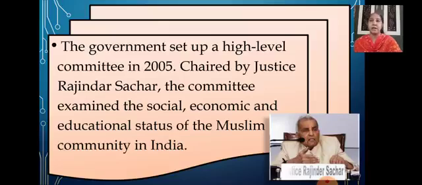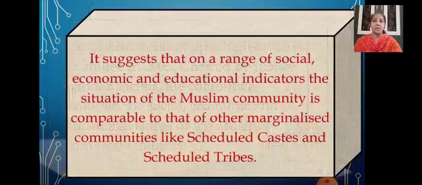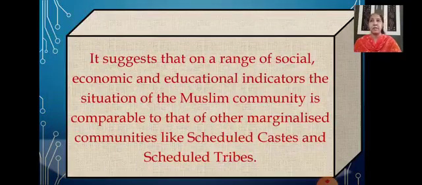It suggests that on a range of social, economic, and educational indicators, the situation of the Muslim community is comparable to that of other marginalized communities like the Scheduled Castes and the Scheduled Tribes.